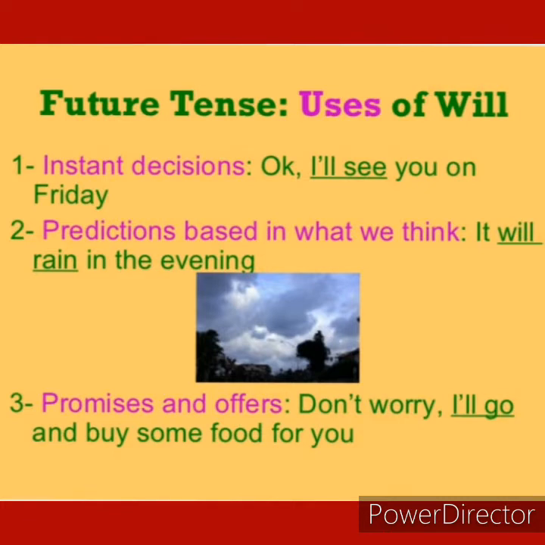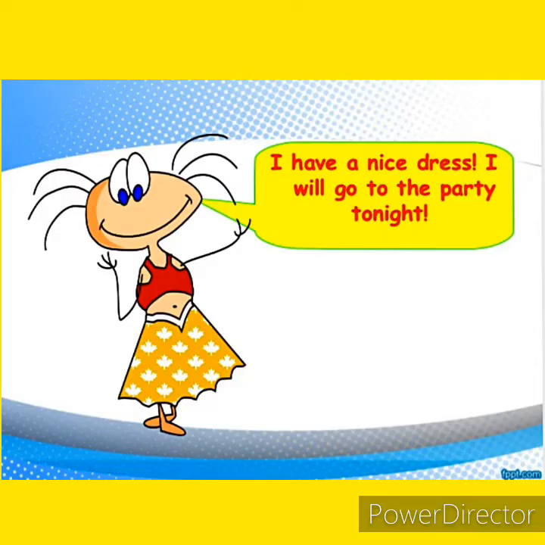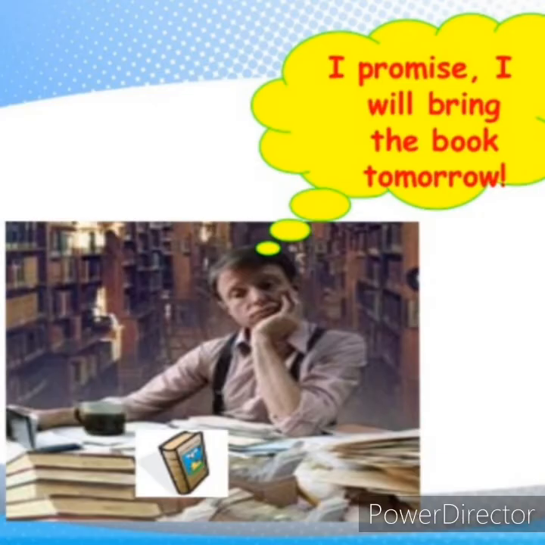Then, prediction based in what we think. The example is, it will rain in the evening. It is a prediction. And then, will is used for promises and offers. For example, don't worry, I will go and buy some food for you. So, it is a promise. Another examples are, I have a nice dress. I will go to the party tonight. Then, I promise I will bring the book tomorrow.